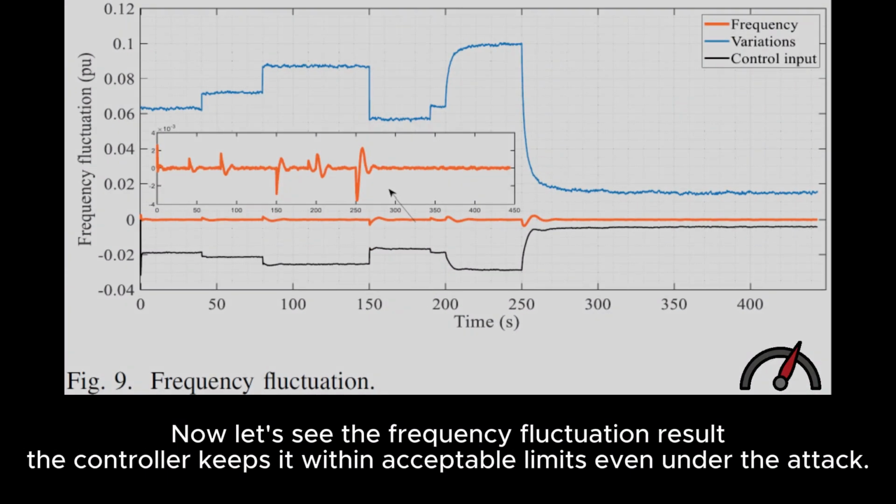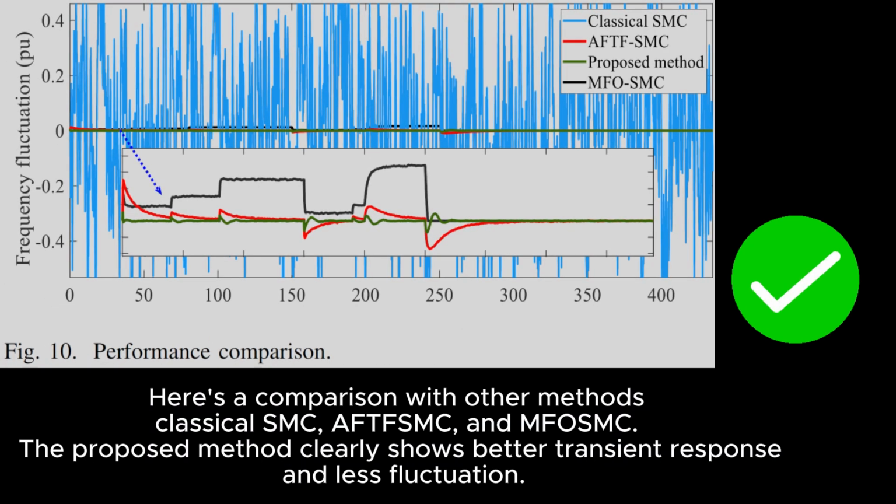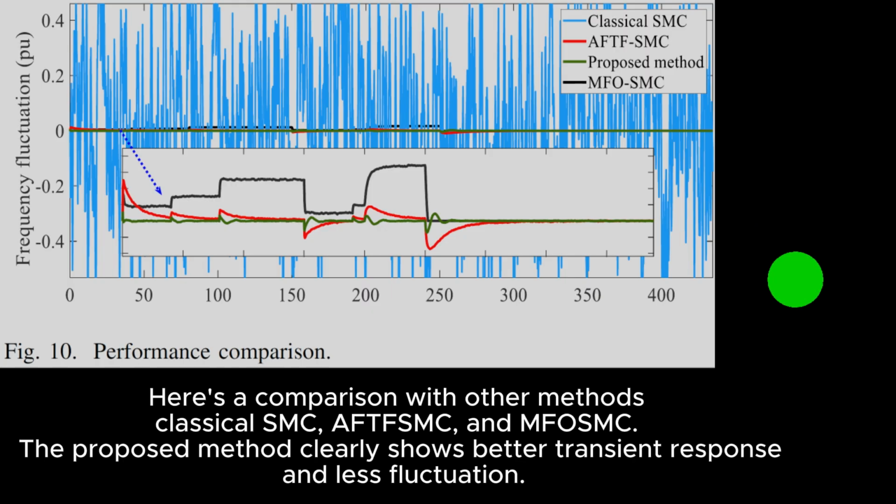Now let's see the frequency fluctuation result. The controller keeps it within acceptable limits even under the attack. Here is a comparison with other methods: classical SMC, AFT FSMC, and MFO SMC. The proposed method clearly shows better transient response and less fluctuation.